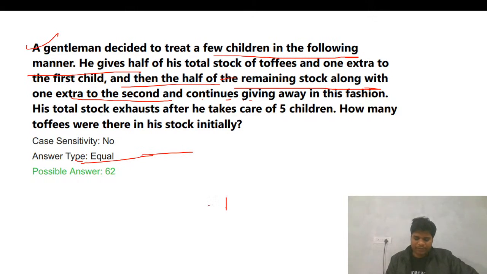He will give one, and five children he has. So if he has given one here, here there must have been 2.